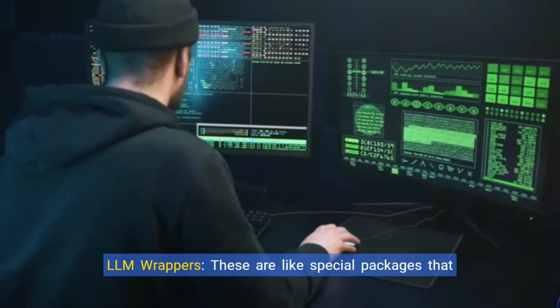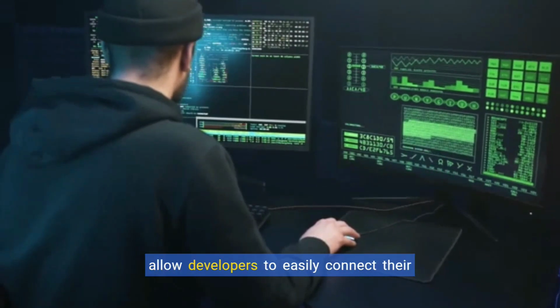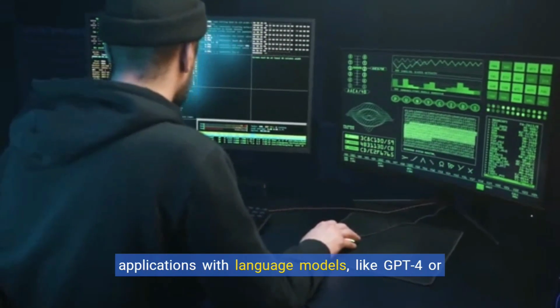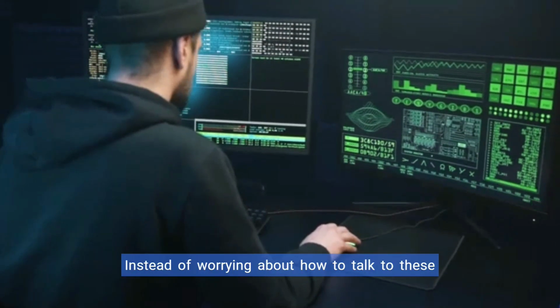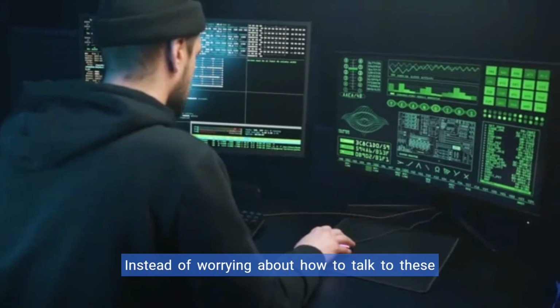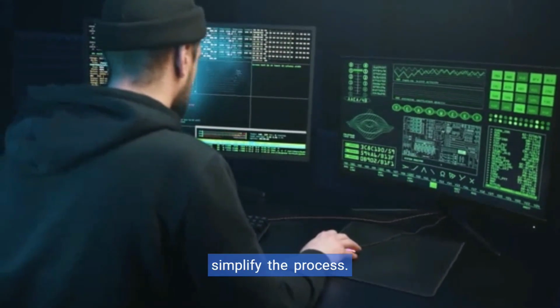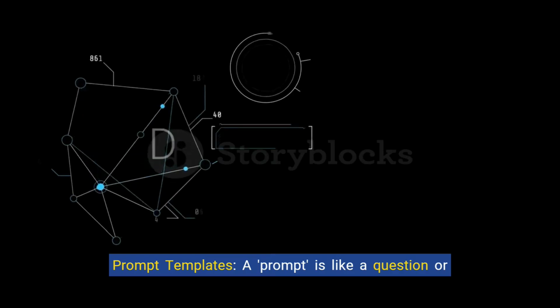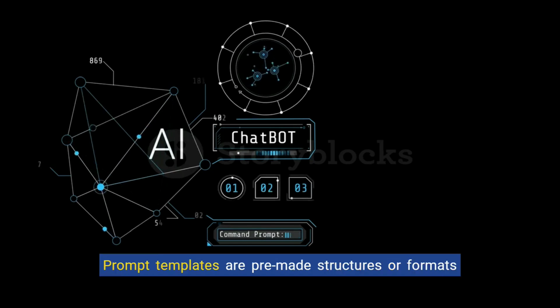Core components of LangChain: 1. LLM wrappers. These are like special packages that allow developers to easily connect their applications with language models, like GPT-4 or others. Instead of worrying about how to talk to these models, developers can use these wrappers to simplify the process. 2. Prompt templates. A prompt is like a question or a task asked to the language model.